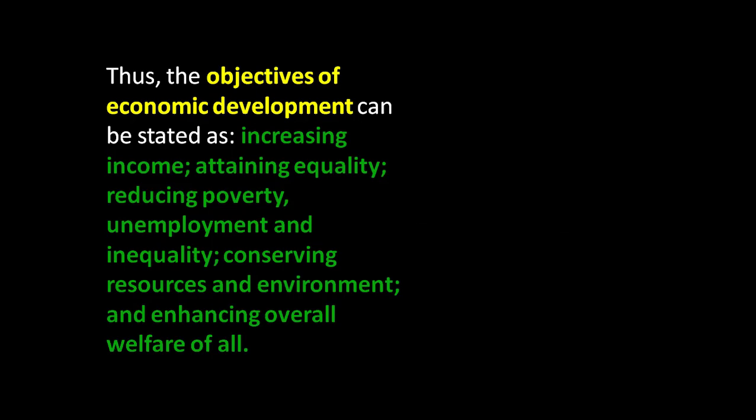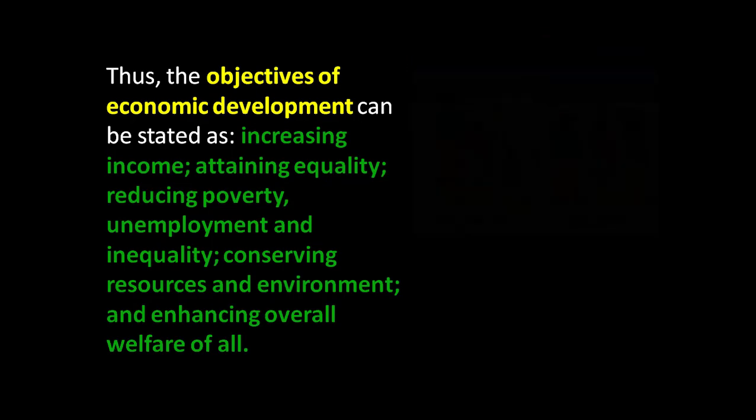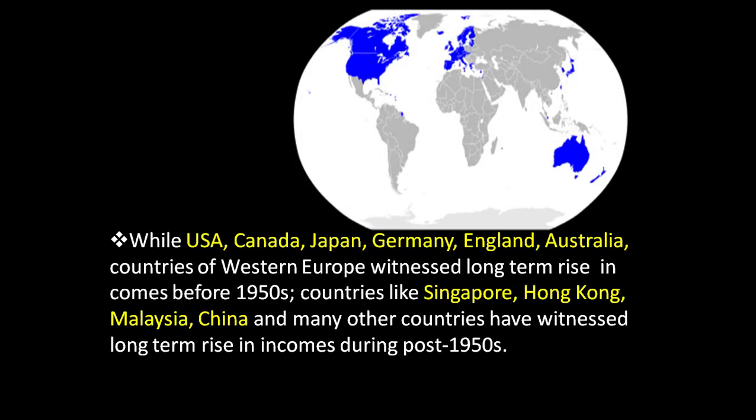In this way, some countries are identified as developed countries. Which are those? USA, Canada, Japan, Germany, England, Australia, and the countries of Western Europe. On the globe, the blue colored spots are the countries that witnessed a long term rise in incomes before the 1950s.